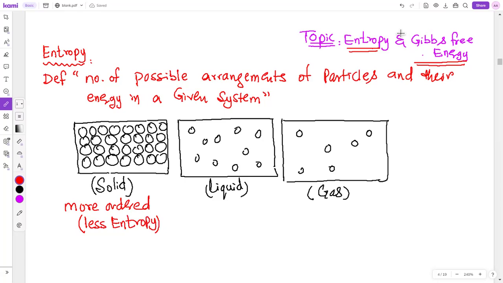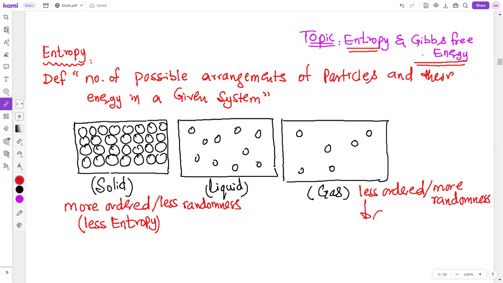So entropy can be related to randomness. More ordered means less randomness. In a solid, randomness is less. So less randomness means less entropy. In a gas, the particles are less ordered. They are less ordered and have more randomness. So more randomness means greater entropy.